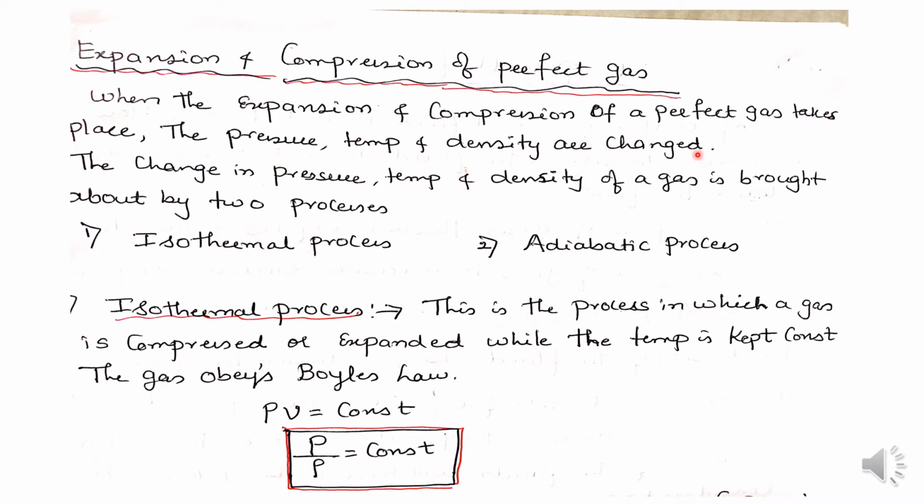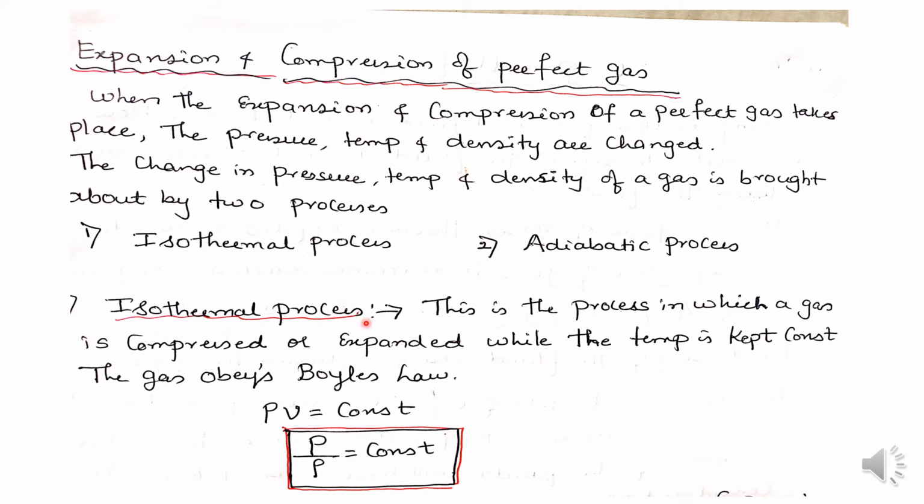And this change in pressure, temperature and density of a gas is brought about by two processes, one is the isothermal process and the second one is the adiabatic process. We are going to study both these processes, and how the perfect gas behaves during expansion and compression. First let us study what is meant by isothermal process.